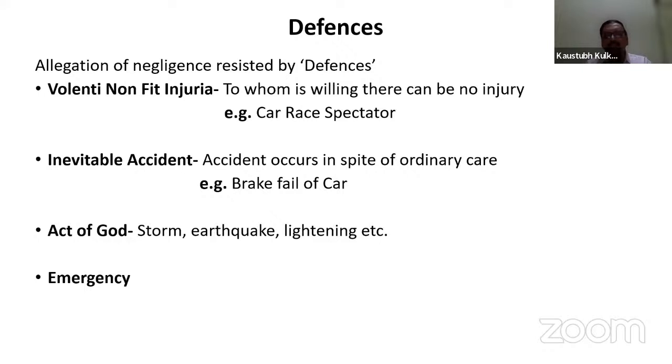Now, what will be the defenses? There are certain defenses we will discuss. The first defense we are discussing is volenti non fit injuria. These are certain phrases, but to better understand, to one who is willing, there can be no injury. What is the meaning of this volenti non fit injuria? When we say that there are certain defenses, it is not that in a legal liability claim, the negligence is conveyed or brought to the notice by the person who has suffered the injury and it is paid.